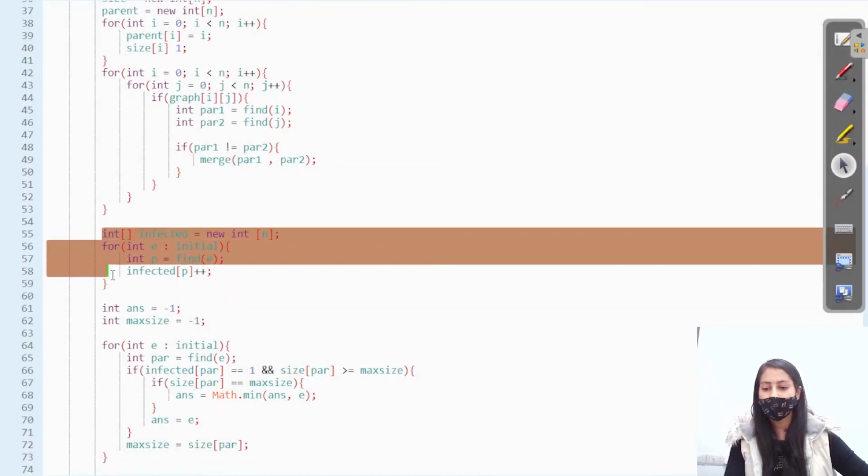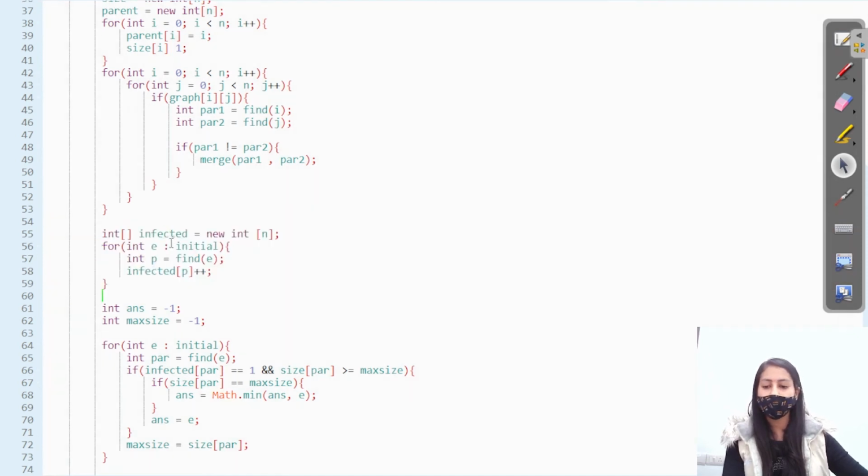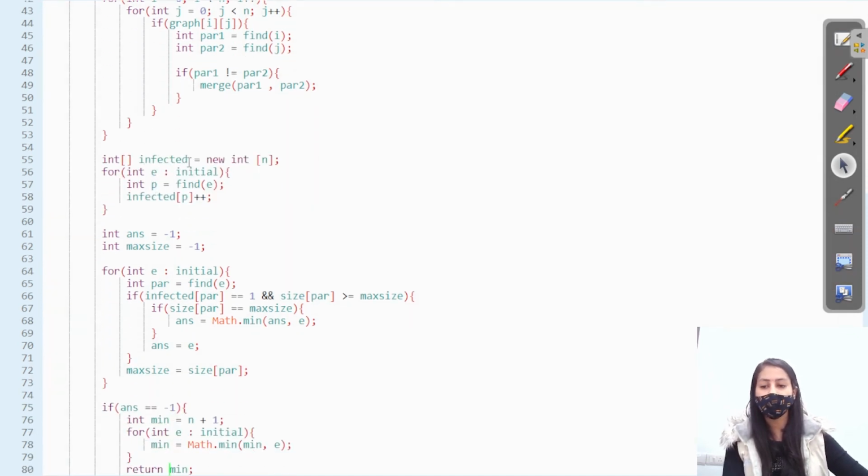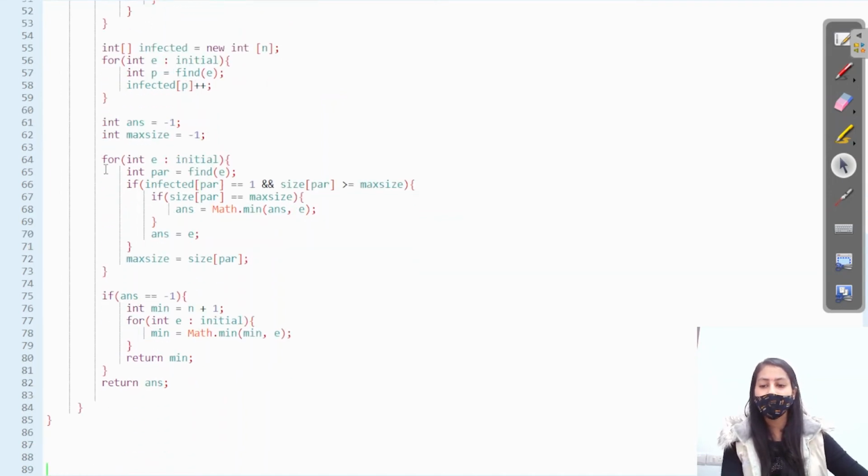So I am storing the number of infected nodes in a particular group in this infected array. Next, I am finding the answer. I will choose that group which is having the maximum size, because that will help me to make the maximum number of nodes uninfected, right? So here it is a special case that if the size is equal, then we have to return the smallest index, and also that node must be the only infected node present in that group, right?